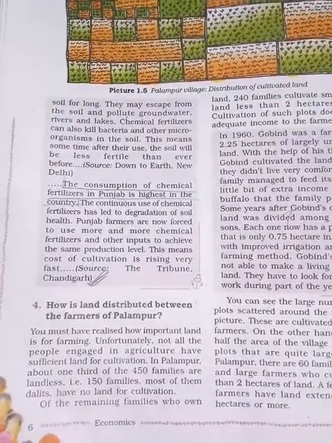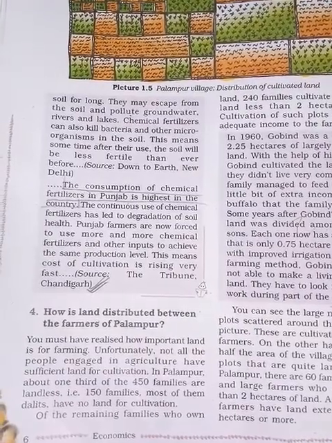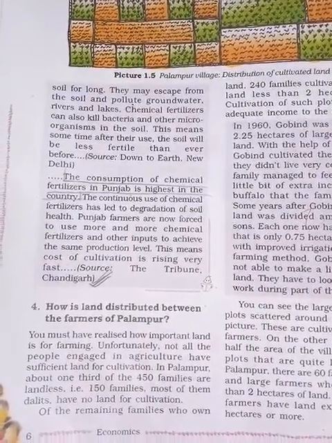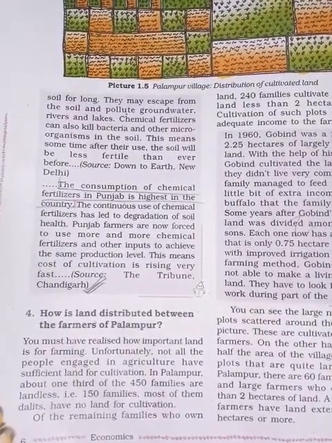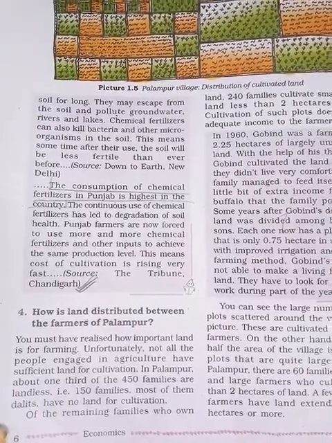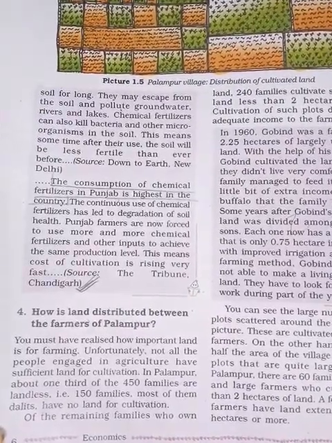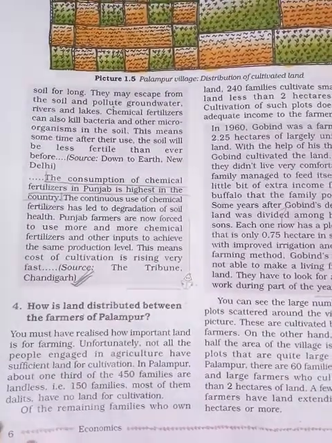How is land distributed between the farmers of Palampur? You must have realized how important land is for farming. Unfortunately, not all the people engaged in agriculture have sufficient land for cultivation in Palampur.